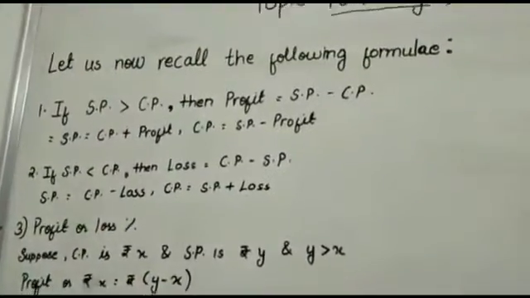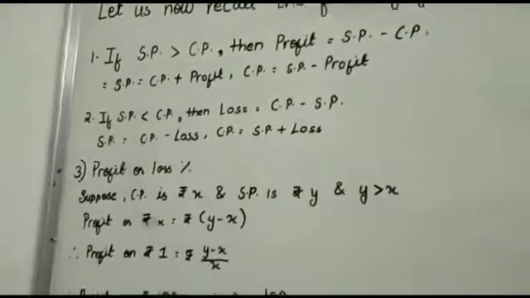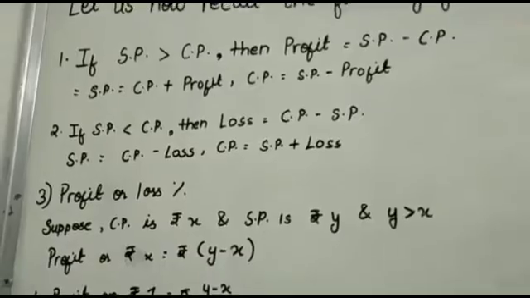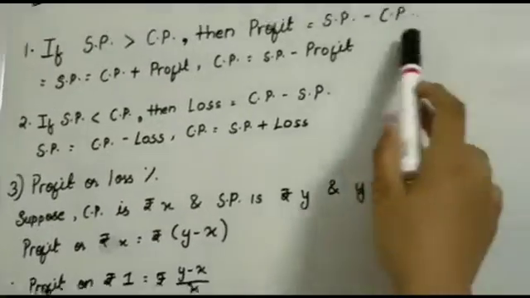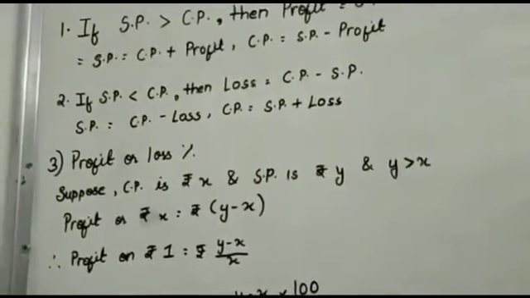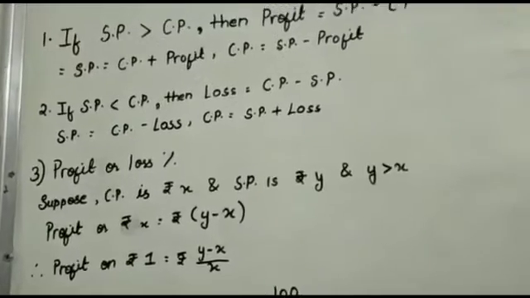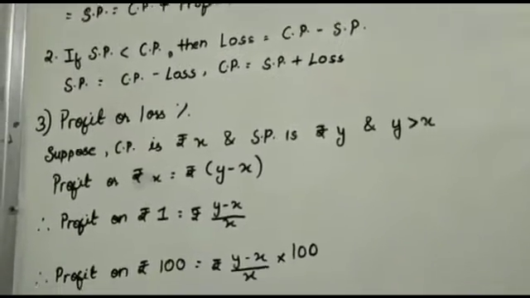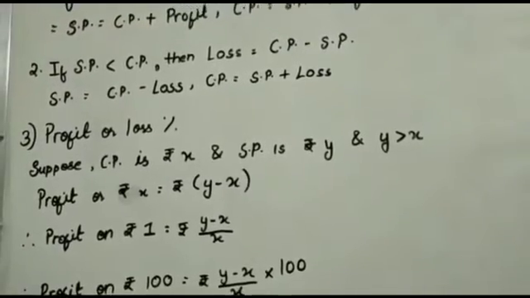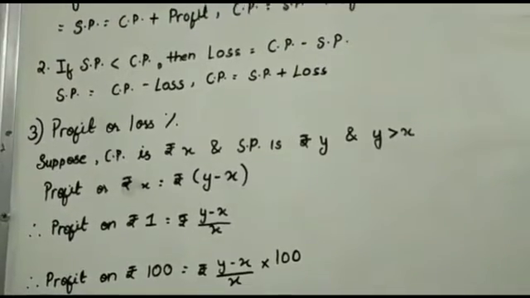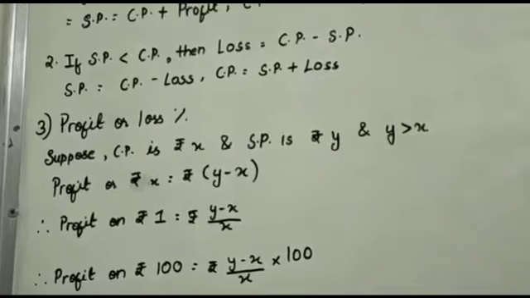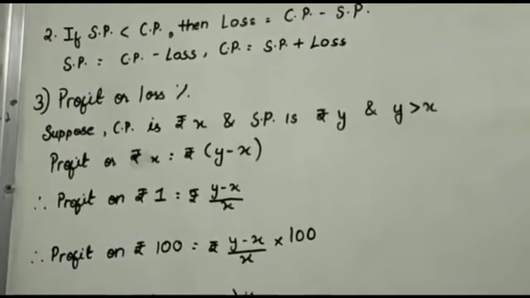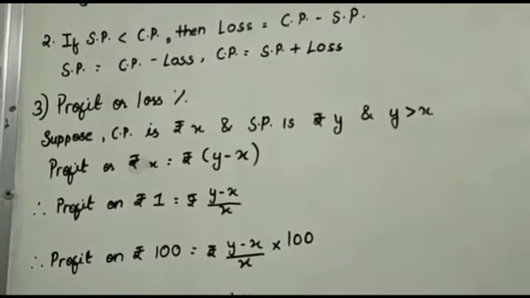Let us now recall the following formula. Number 1. If selling price is greater than cost price, then profit equals selling price minus cost price. So selling price equals cost price plus profit, and cost price equals selling price minus profit. Number 2. If cost price is greater than selling price, then loss equals cost price minus selling price. Selling price equals cost price minus loss, and cost price equals selling price plus loss.